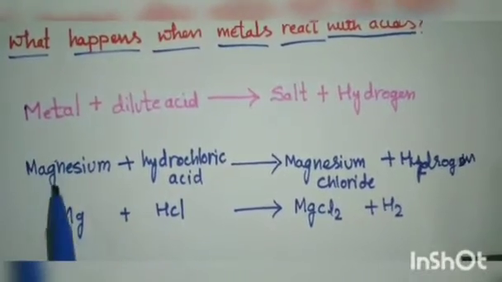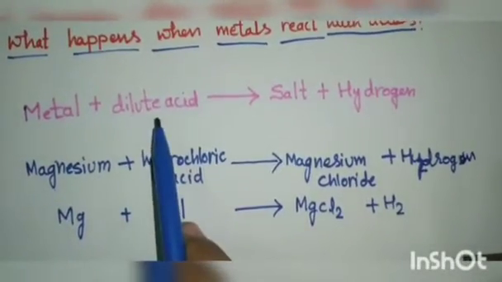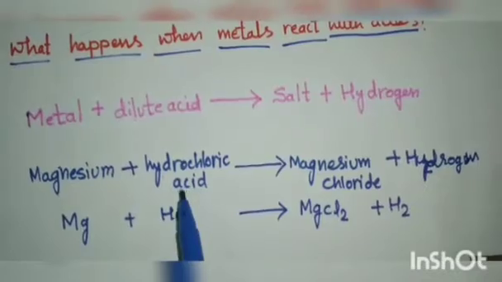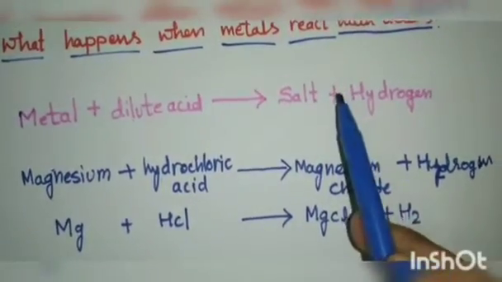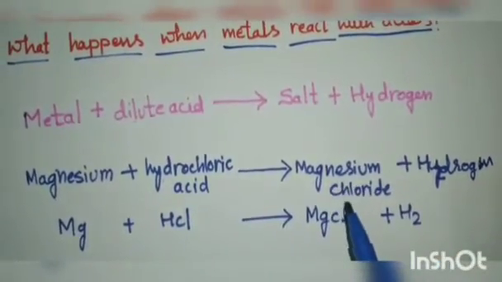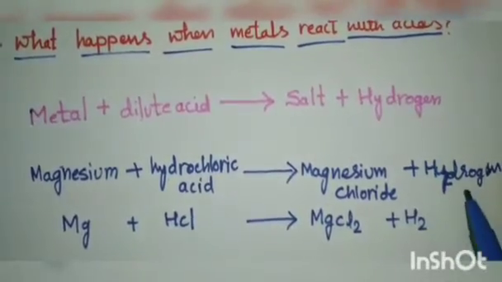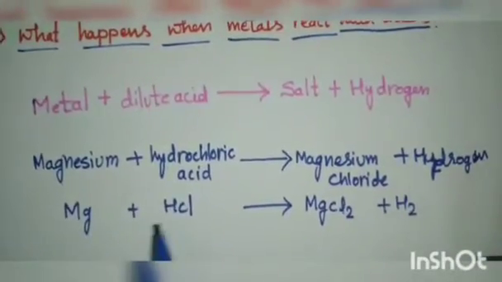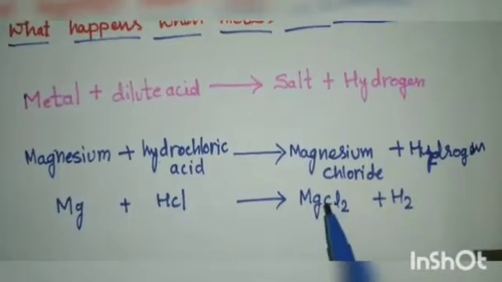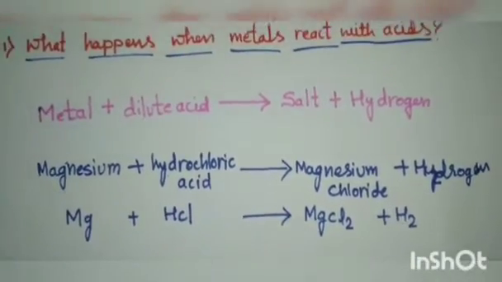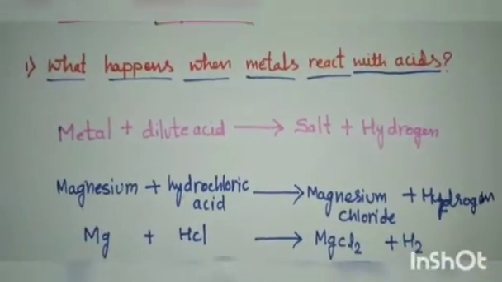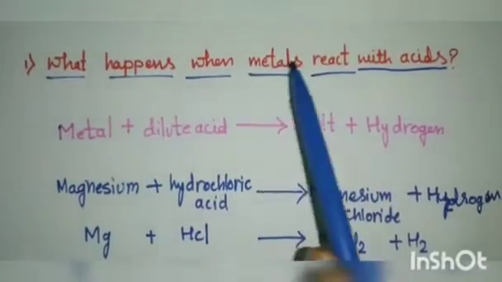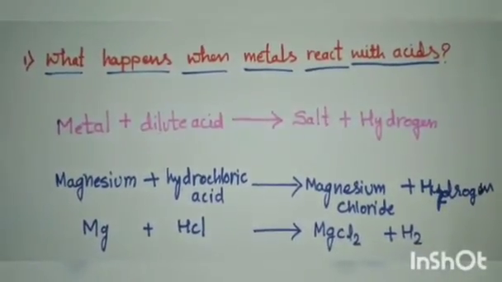When metals, example magnesium, react with a dilute acid, that is hydrochloric acid, it will give salt. The salt name is magnesium chloride and the hydrogen. Mg reacts with HCl, gives rise to MgCl2 plus hydrogen. This is the reaction of when metals react with the acids.